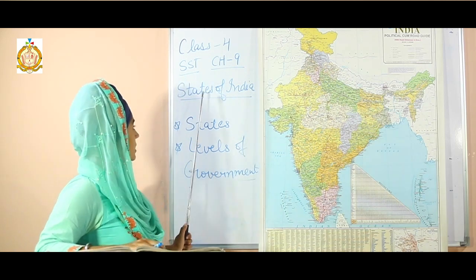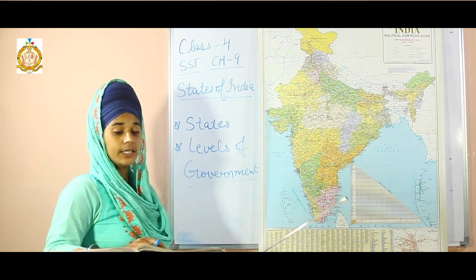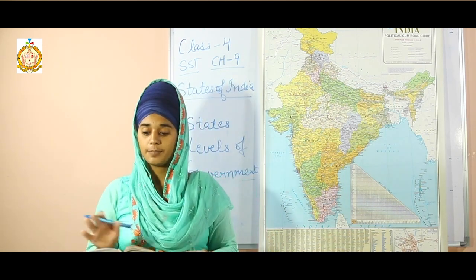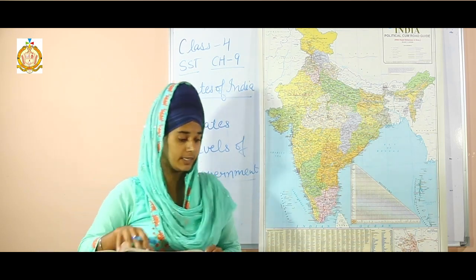So that was the chapter. In this chapter, we discussed the states, levels of the government and union territories. Now students, listen to me. Read the whole chapter carefully and solve the exercise.